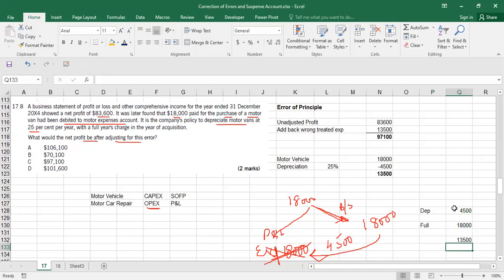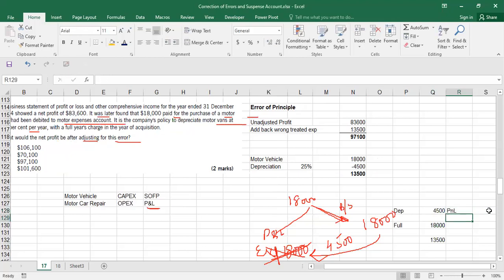If I say take asset to the balance sheet, so when you write an asset to the balance sheet, it does not mean that the income statement will not be affected. Some expense of 4,500 should come to the income statement. This should come to your P&L in any case.